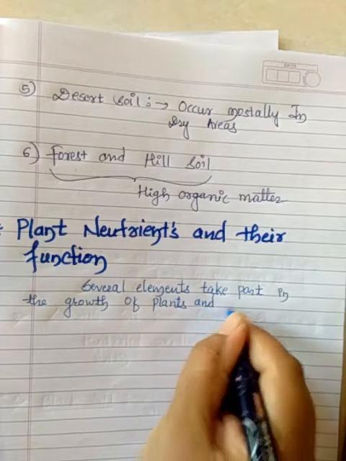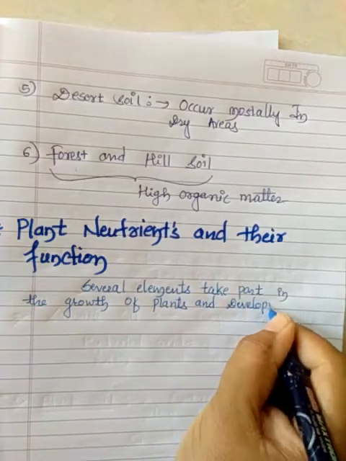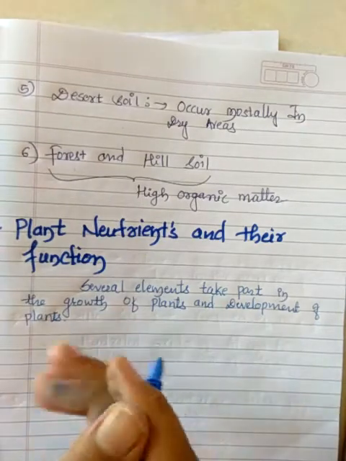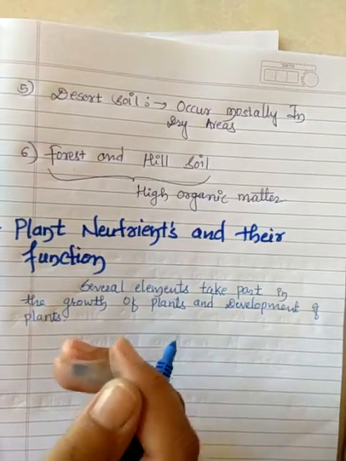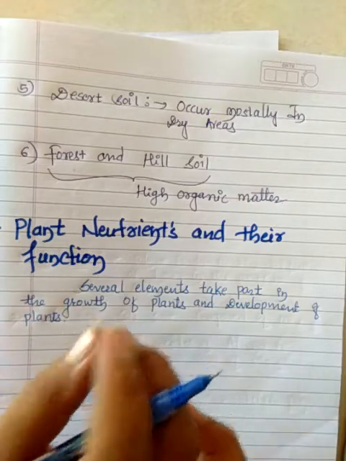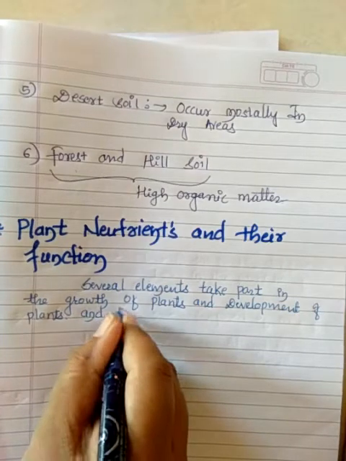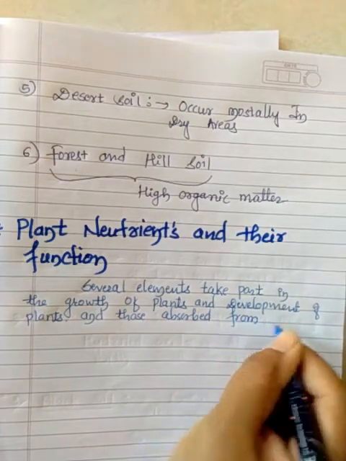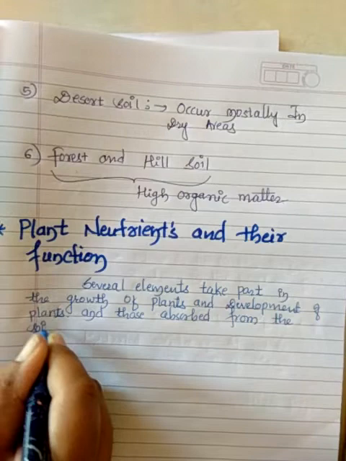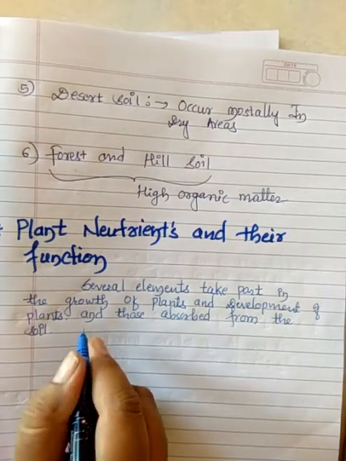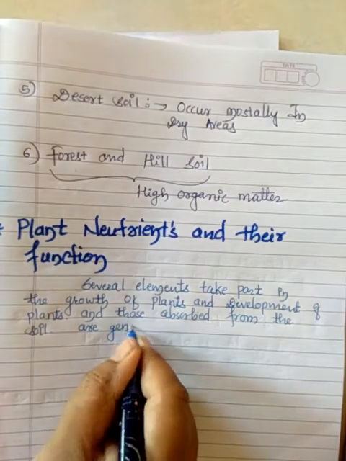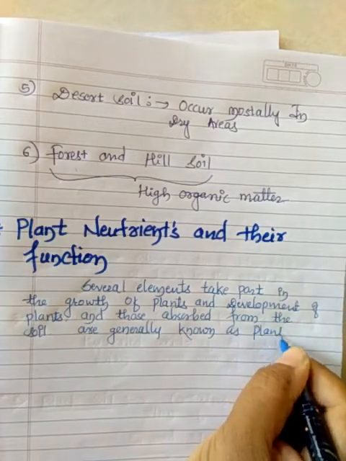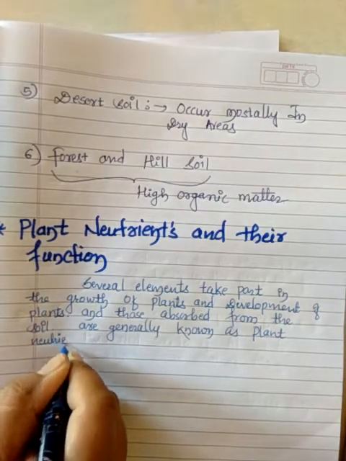Several elements take part in the growth and development of plants, and those are absorbed from the soil, and are generally known as plant nutrients.